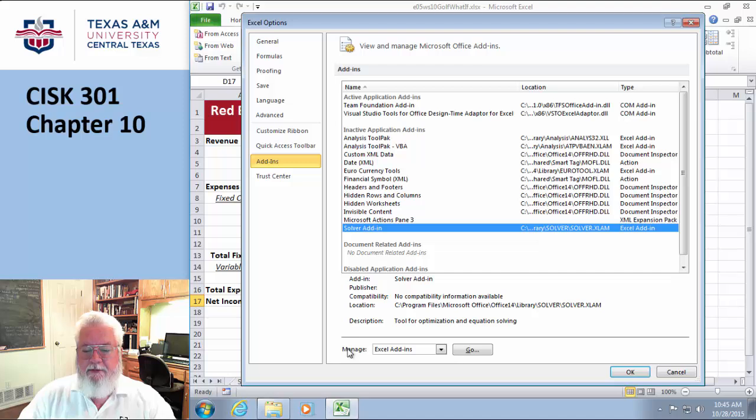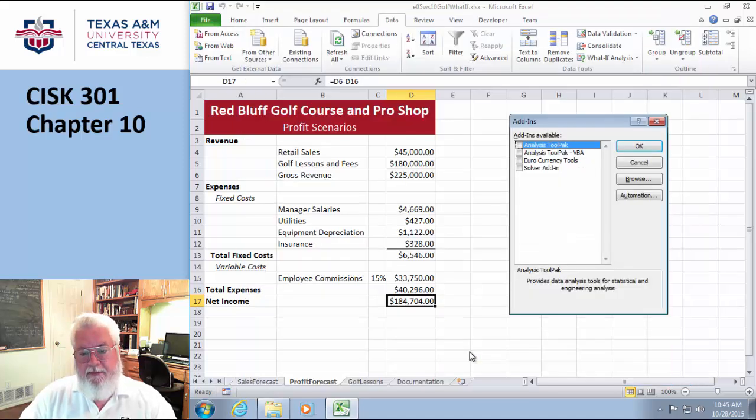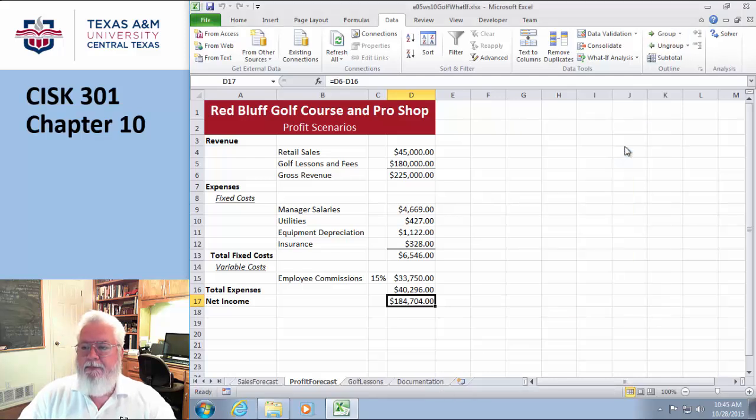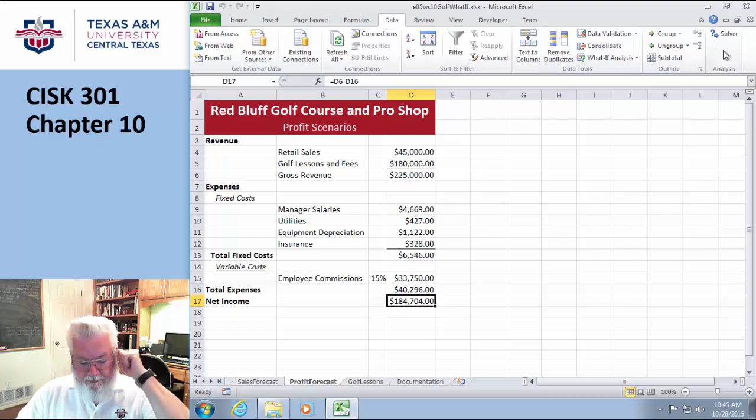So there's a thing here that talks about manage. What would you like to manage? Well, I'd like to manage the add-ins. And so I hit the button. And this lists me all the ones that are actually there but are not turned on. And I want the solver. So I just click that, hit OK. Doing. And now I have this extra little doodad over here. Woohoo! Okay.